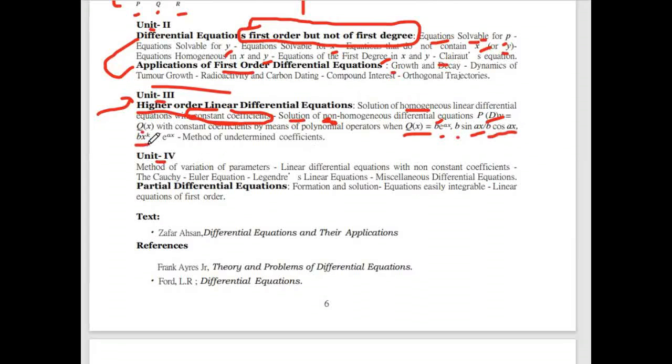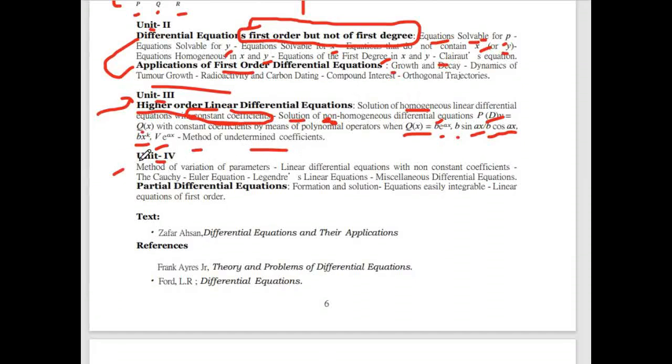Okay, now another method is another function we have in the place of Q(x), like b into x power k, and the fourth one is v into e power ax. These come under non-homogeneous differential equations. Okay, so after that, the method of undetermined coefficients.